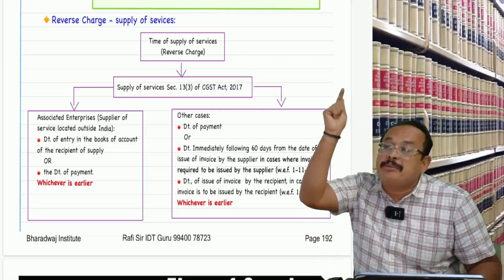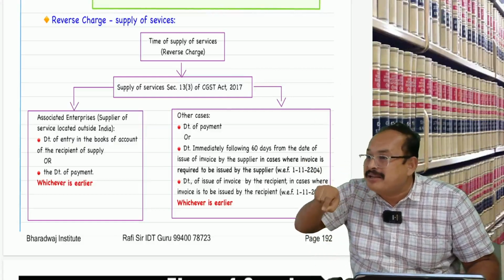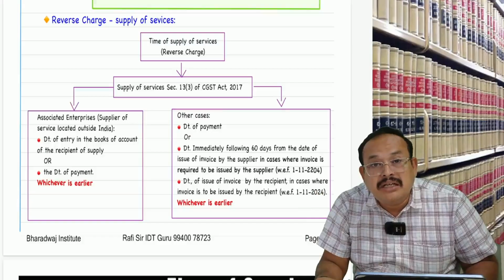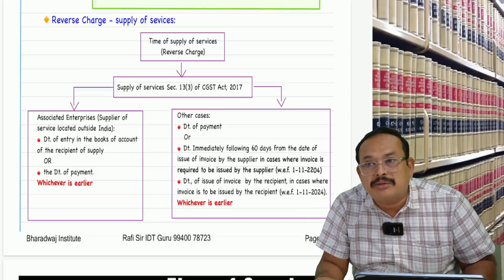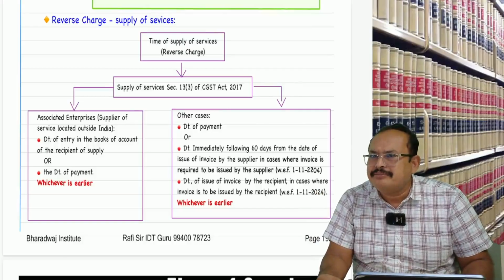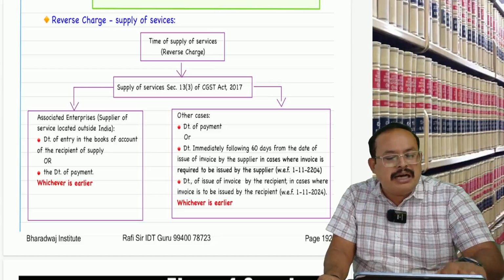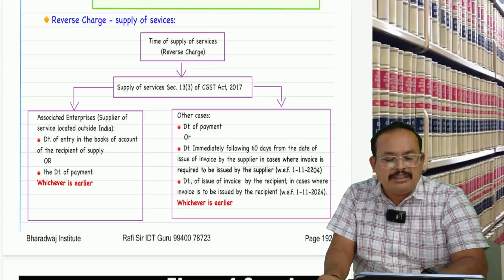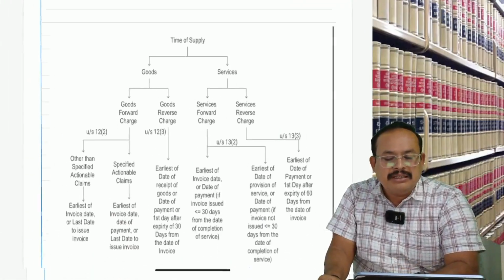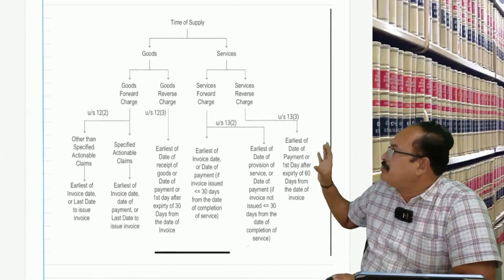The date of making the payment to the supplier or the date of making the book entry in the books of account by the recipient, whichever is earlier, is the time of supply. Got the clarity? Any difficulty in the given case? That is the cream layer I referred to. If you have control of this particular thing, that is enough. You are the master of time of supply if you have control of this.